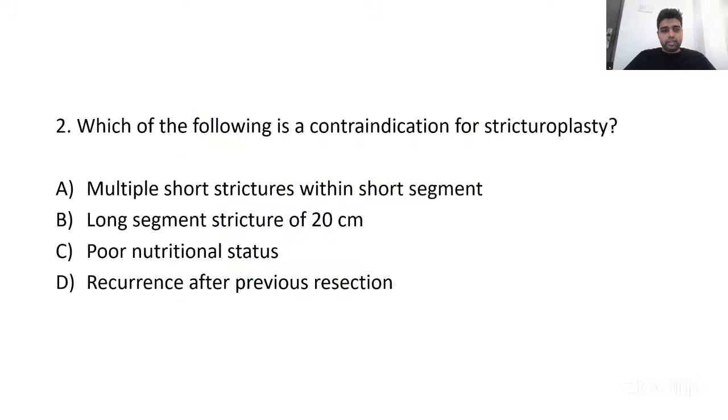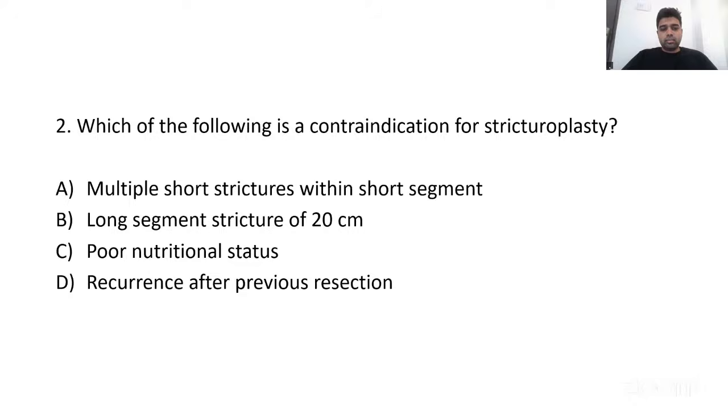So let's see the next question. This question has been repeatedly asked previously when AIIMS was a separate exam, and now in INI-SS. Which of the following is a contraindication for stricturoplasty? Option A, multiple short strictures within a short segment of bowel. Option B, long segment stricture of 20 centimeters. Option C, poor nutritional status. Option D, recurrence after previous resection.